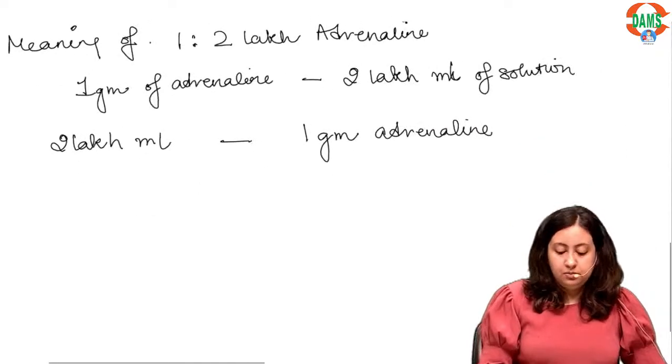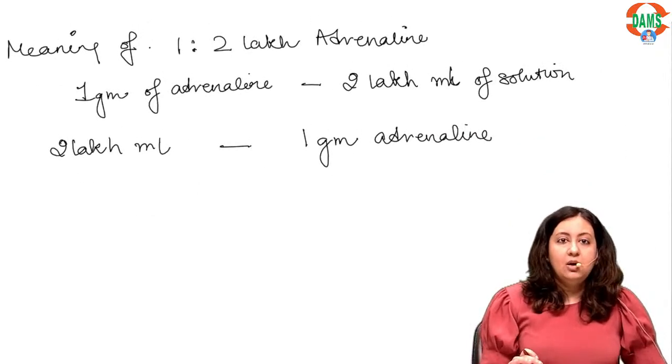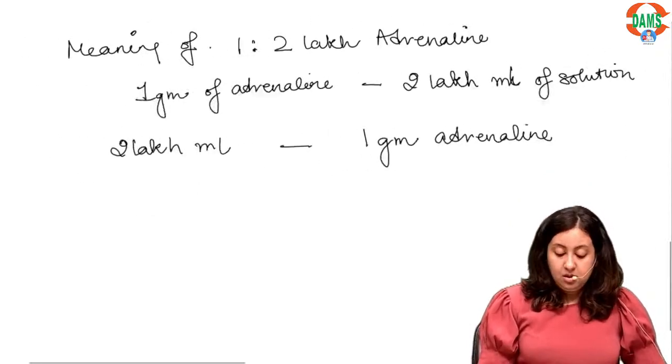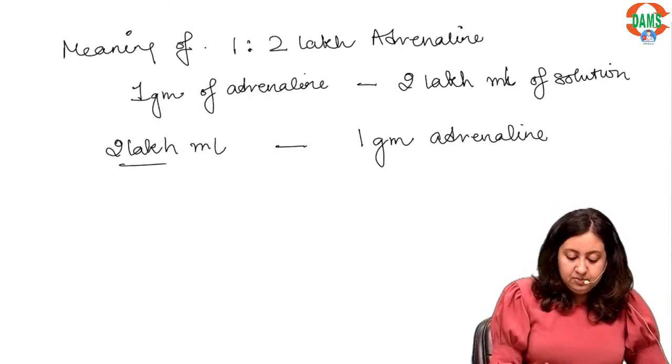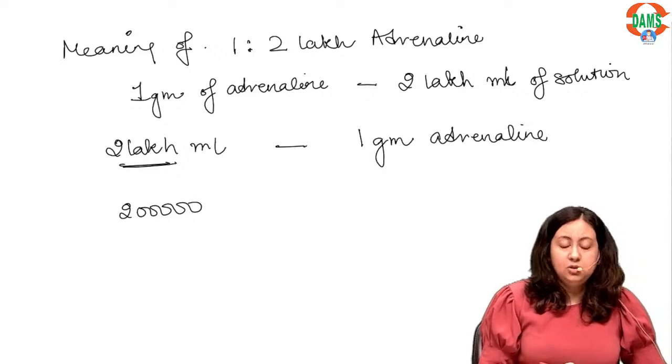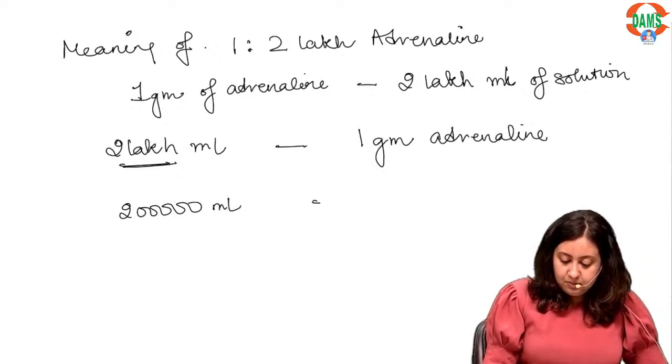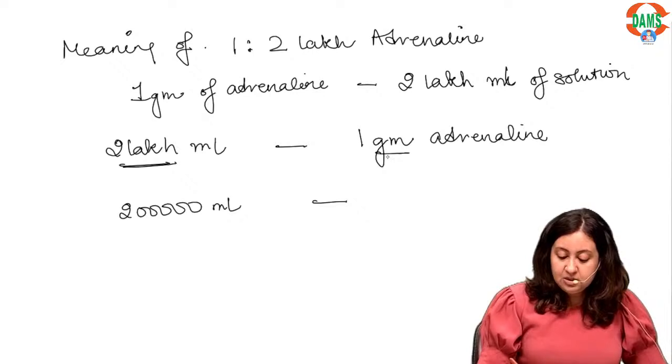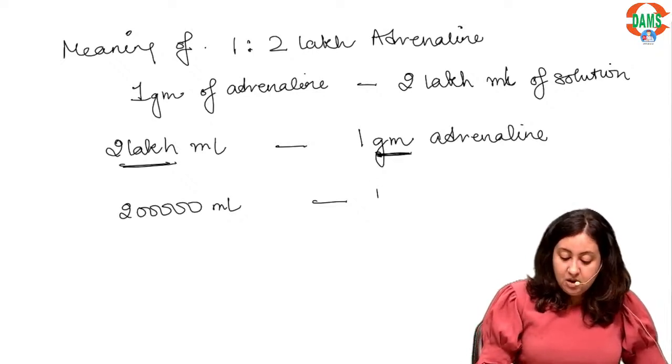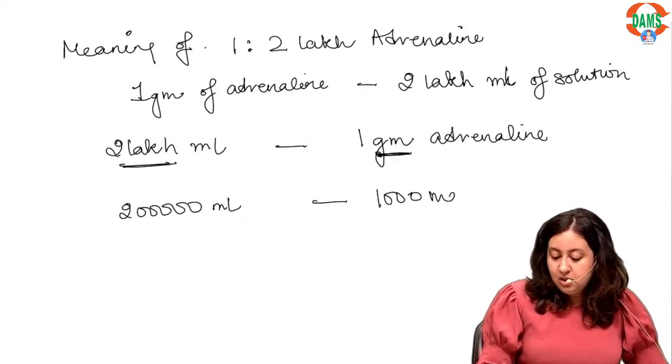Now we will open up this 2 lakh ml, and here we convert 1 gram into milligrams, so that becomes 1000 milligrams of adrenaline.